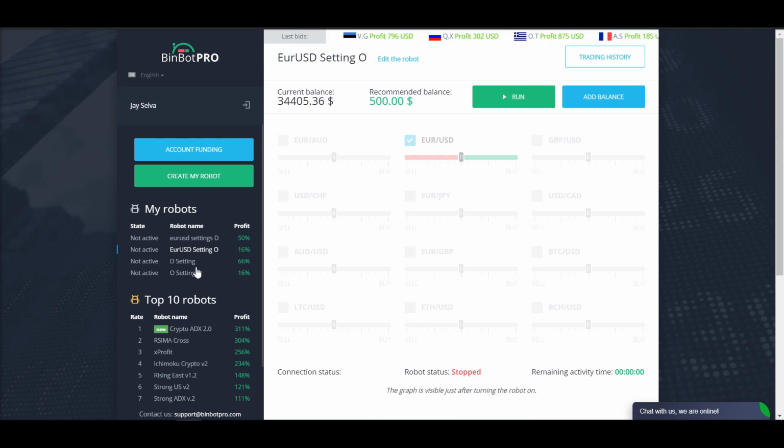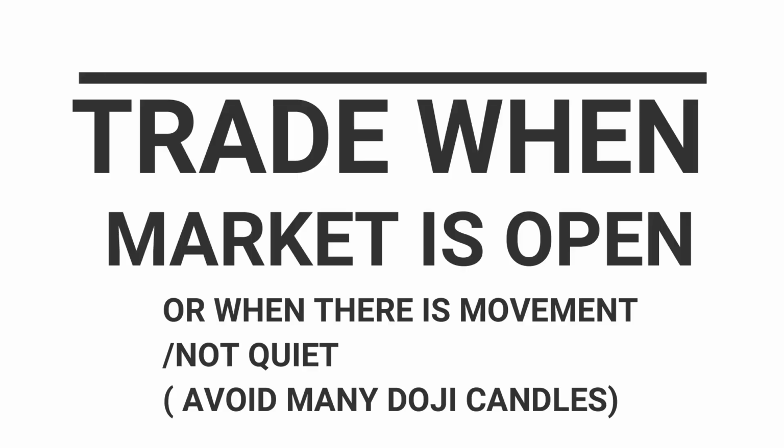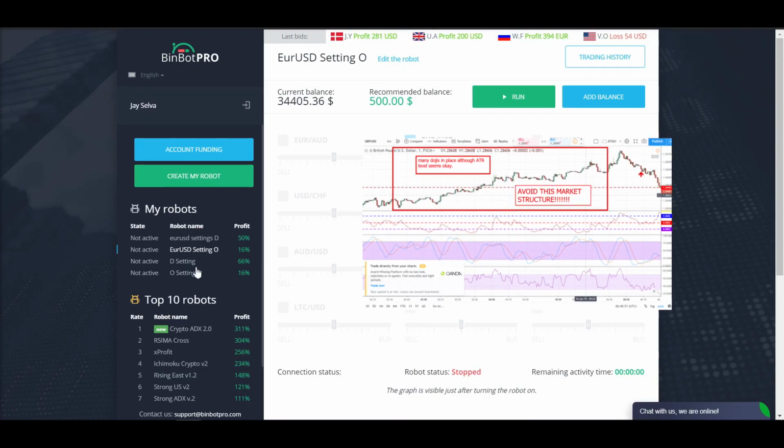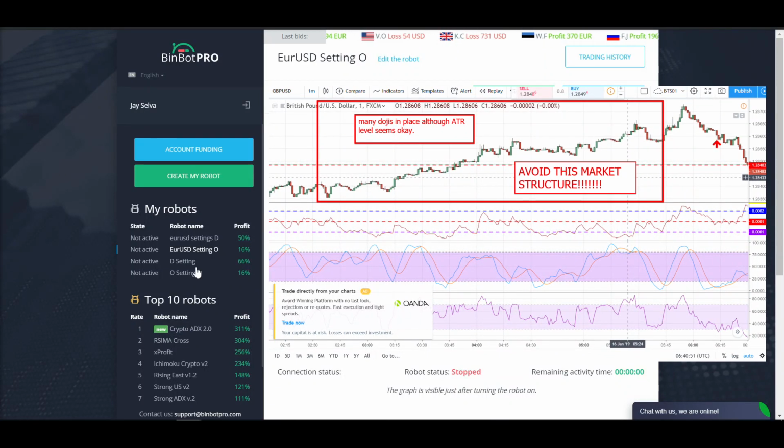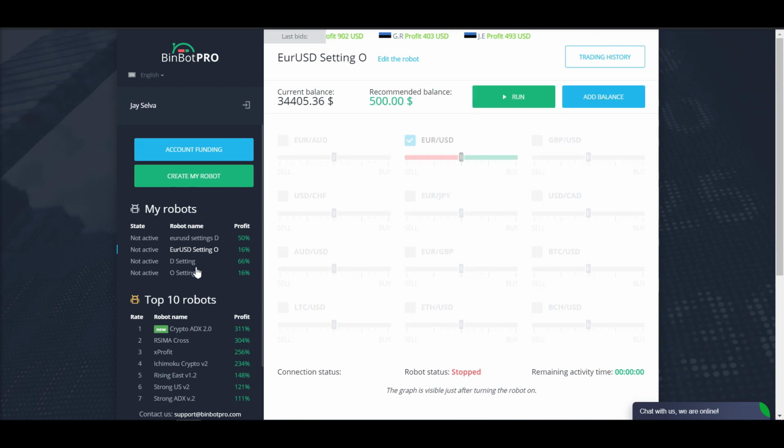Another common tip that I come across on the internet is to trade during the open of the market. That is also generally true because there is more trading activity. You need some movement within the market to ride an upward or downward trend, so it will increase our odds of winning, rather than trading in a market that is too quiet and not doing anything. If we place any bets going up or down there, we are going nowhere, and it'll be a little too random to trade in that situation.